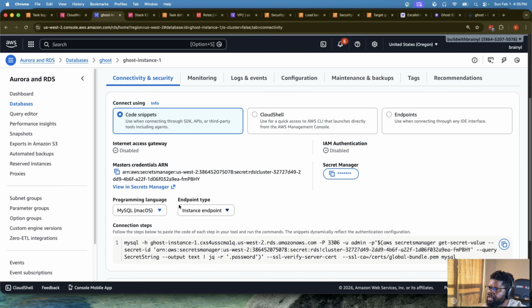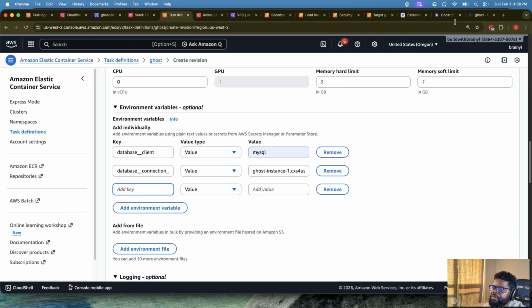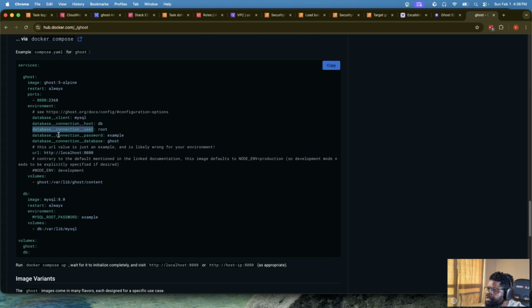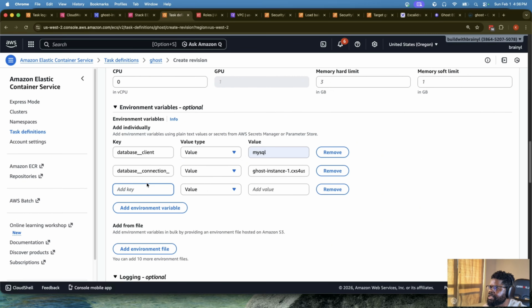So if you think about connectivity, they already gave us a database instance here, connection. So we're going to pick, you can see this is the host. This is the MySQL host. So we'll copy it, go back to the task definition, say the database connection, and paste the value. We'll add a new environment variable. What's that variable? The variable is the user. We'll go to user, and we'll say the value is from Secrets Manager, okay?